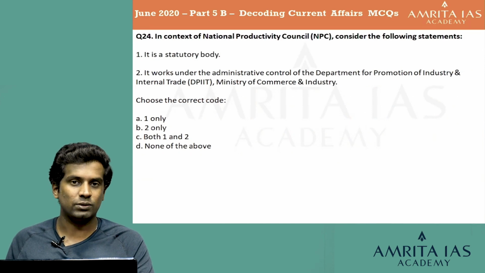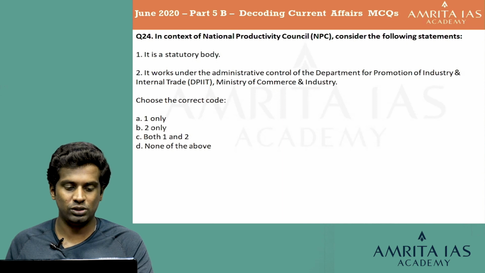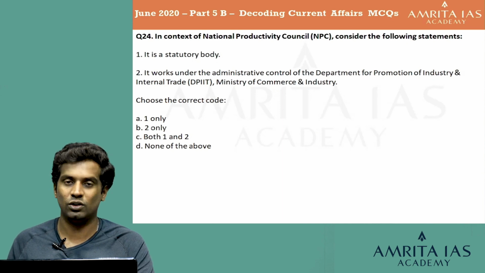In context of National Productivity Council, or NPC, consider the following statements. 1. It is a statutory body. 2. It works under the administrative control of the Department for Promotion of Industry and Internal Trade, DPIIT, Ministry of Commerce and Industry. Choose the correct code. Option A, 1 only. Option B, 2 only. Option C, both 1 and 2. And option D, none of the above.